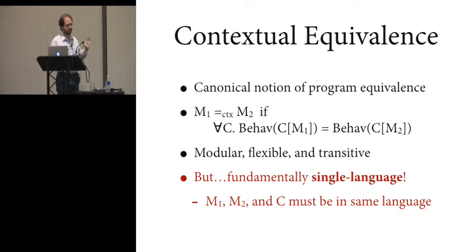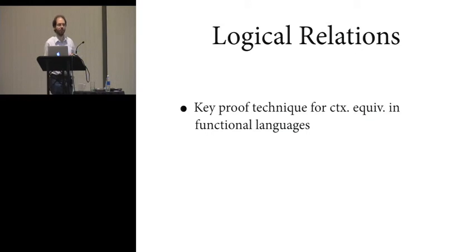And so this seems, at first glance, to mean that contextual equivalence is simply not applicable to compiler correctness, where we're relating the high-level source programs with low-level target programs. So when we started thinking about this problem about 5 years ago, our thought was that instead of trying to use contextual equivalence as our notion of semantics preservation, let's do the next best thing and use a proof technique for contextual equivalence that does not suffer from this single language restriction, and that was logical relations.